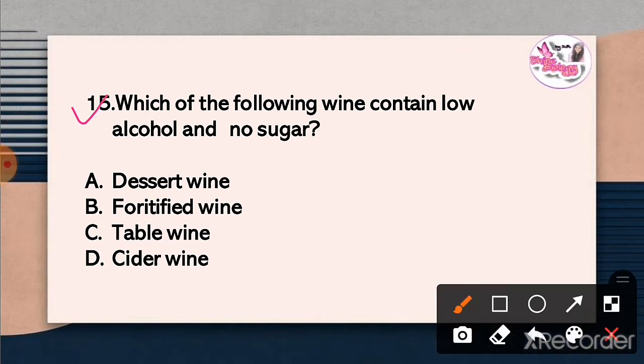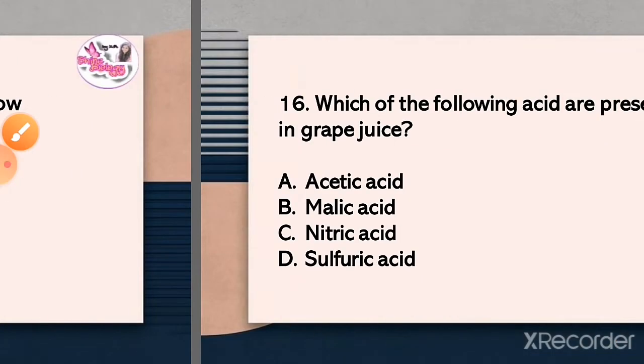Question 15. Which of the following wines contain low alcohol and no sugar? The correct answer is option C. Table wine, which contains low alcohol or no sugar.